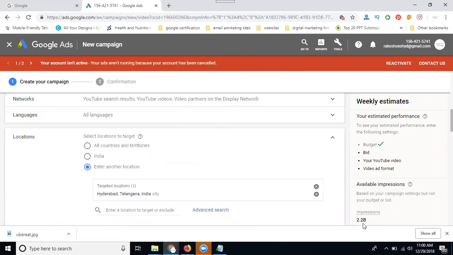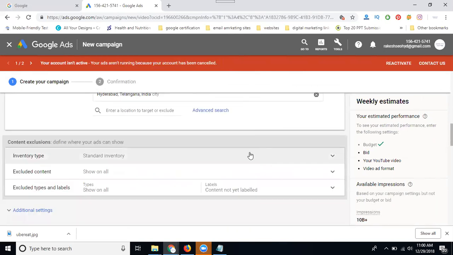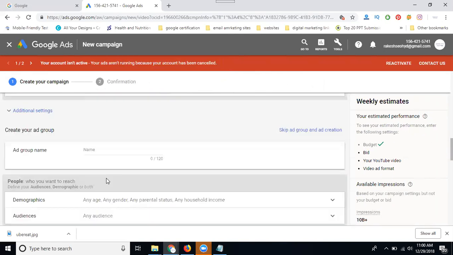Let's see how much: 2.2 billion people. If I target all countries, it is 10 billion plus people. This is always standard inventory. Excluded content is showing all, type of content is showing all. We can't change these options.